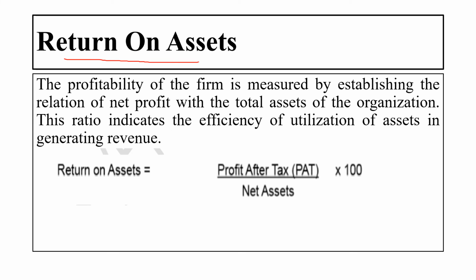Then there is the return on the assets. The profitability of the firm is measured by establishing the relationship of the net profit with the total asset of the organization. Now here we are looking at the relationship between the net profit of the company with the total asset of the company or the organization. This ratio indicates the efficiency of the utilization of an asset in generating the revenue. Revenue means the income for the business. So here the return on the assets equals profit after tax divided by net asset of the company multiplied by 100.